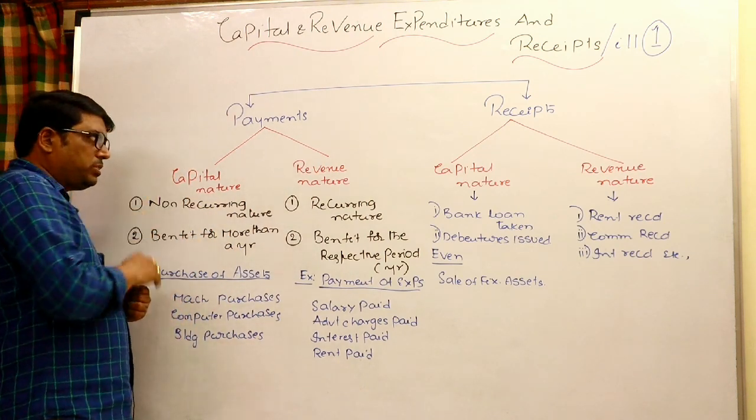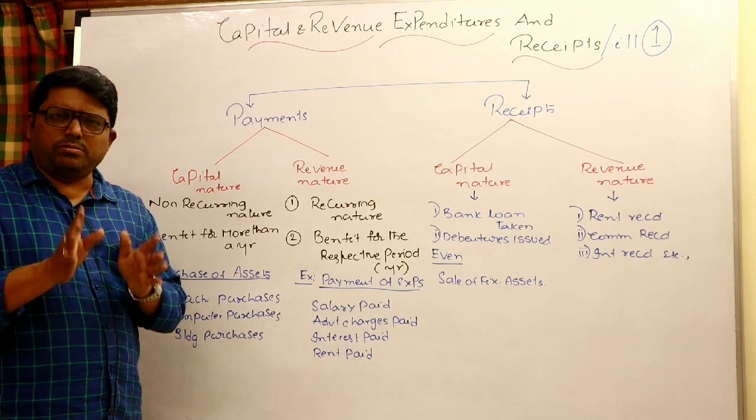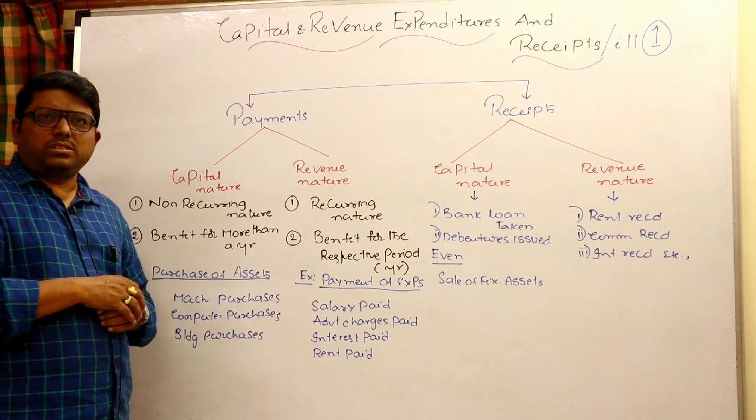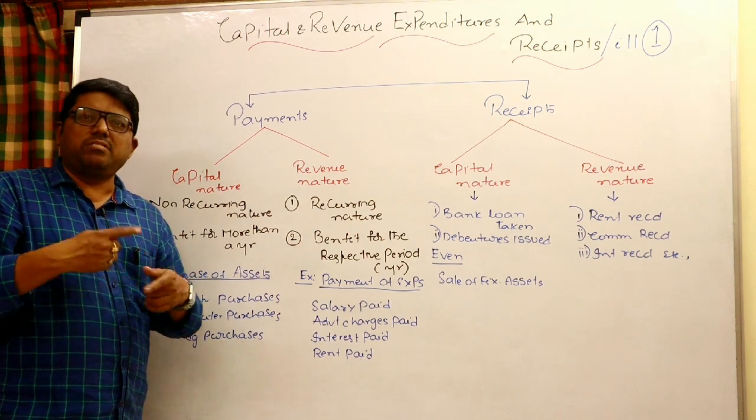Next, capital payments. What are the capital payments? Completely the reverse of having recurring nature. Here it is not recurring nature. This means these kinds of payments will not have a recurring nature.